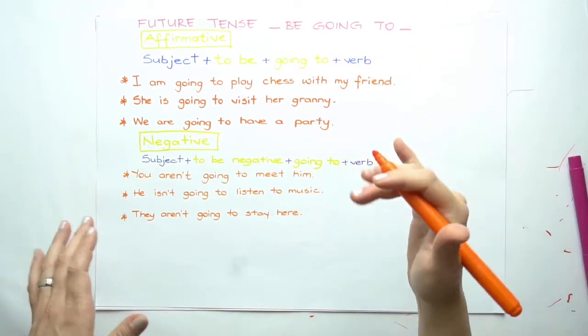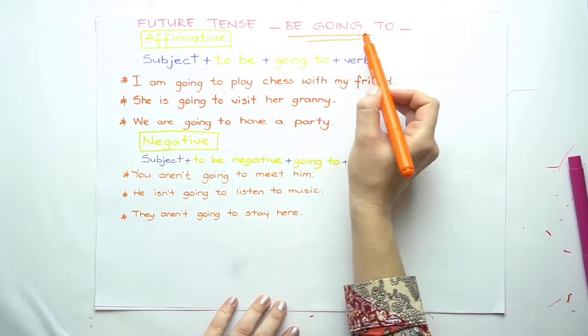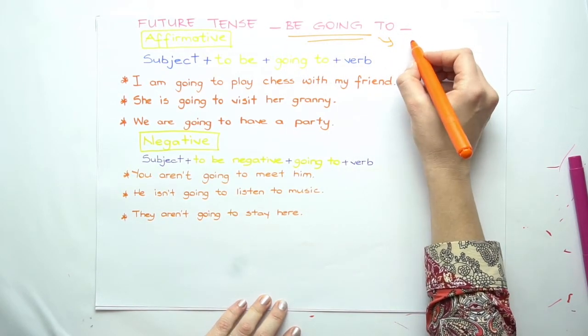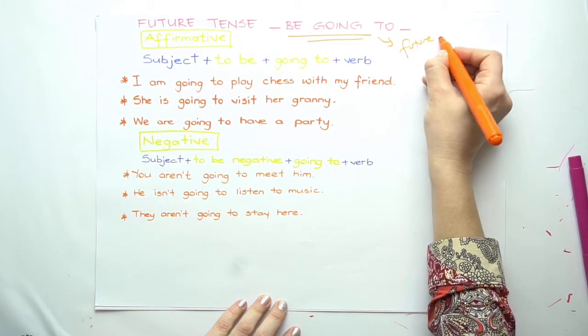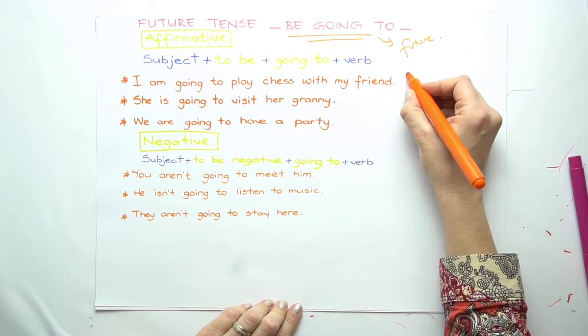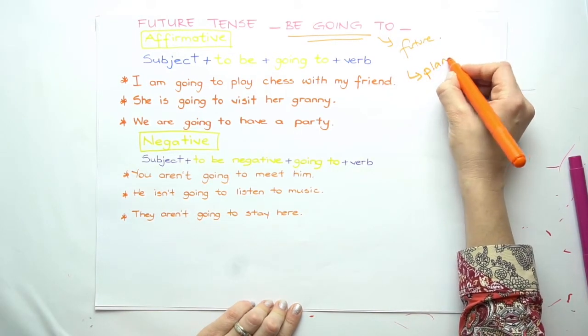Now, next thing that we're going to talk about is be going to. Be going to is also being used for future. But the difference between be going to and will is that we use be going to when there is a planned action.